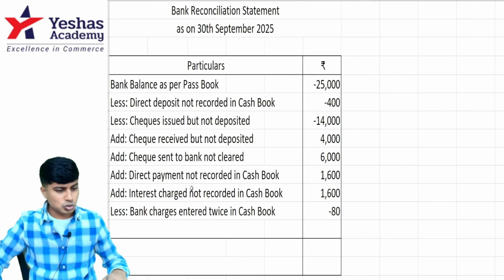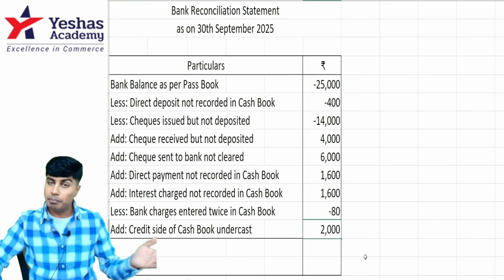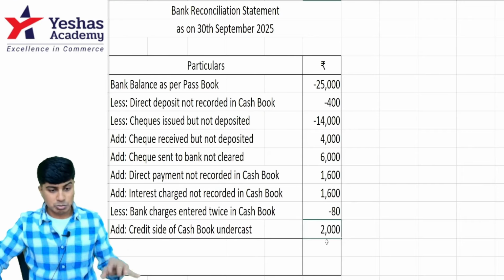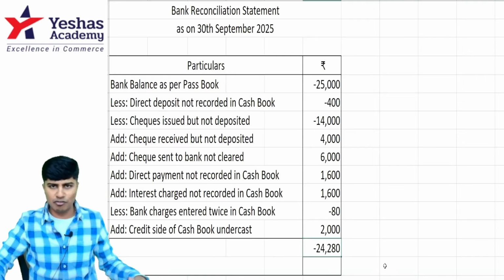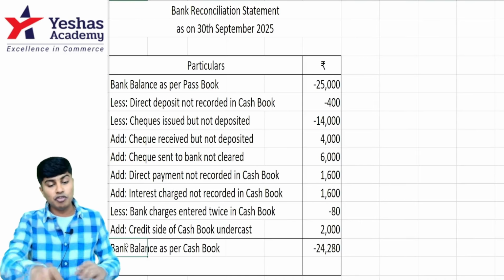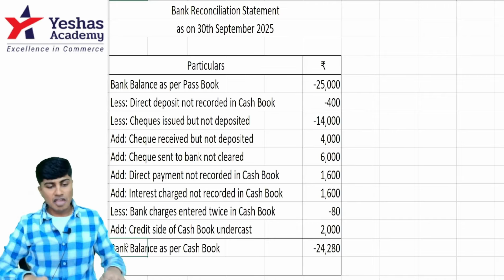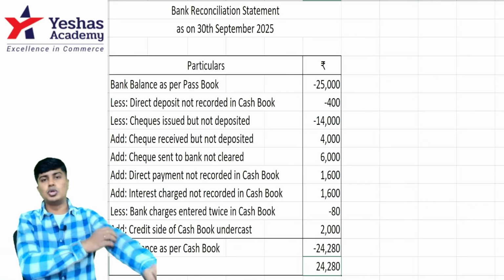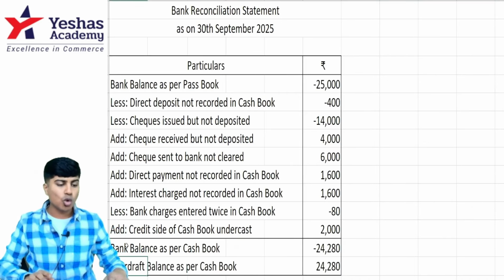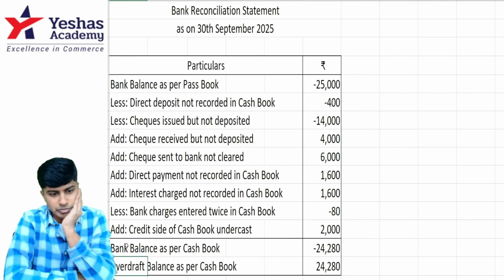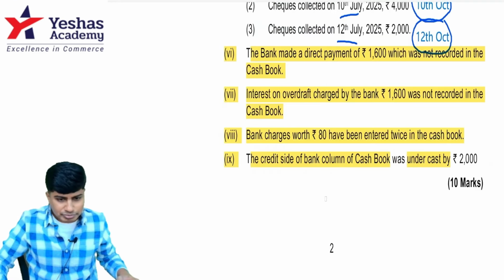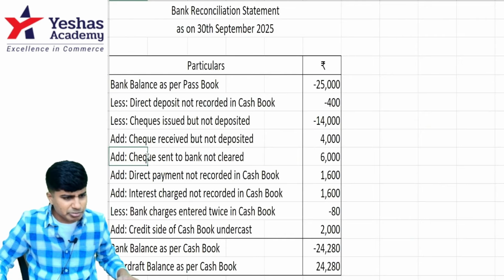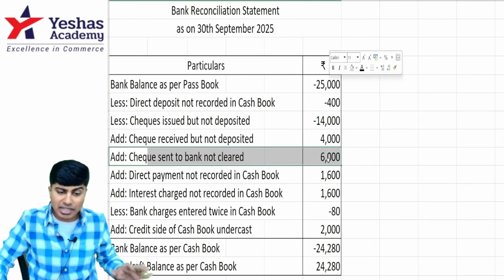When I add this 2,000, that will bring my balance as per cash book to, we'll end up with minus 2,480. This will remain as bank balance as per cash book. If you write minus here, write bank balance. If you want to write this as plus 2,480, please write it as overdraft balance as per cash book. So I've taken this 6,000, adjustment 5, 6,000 after correcting the date.